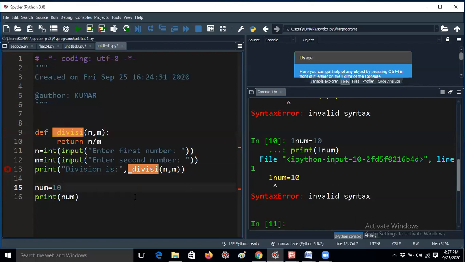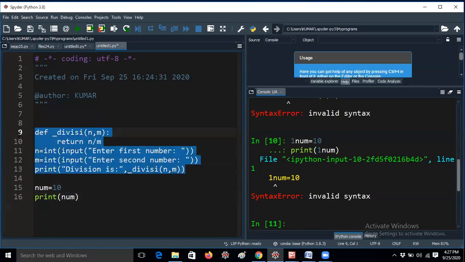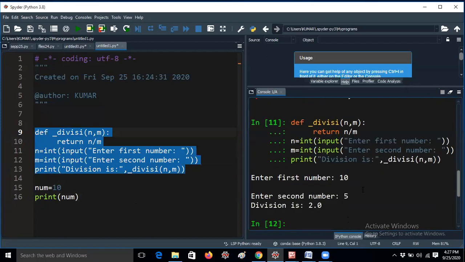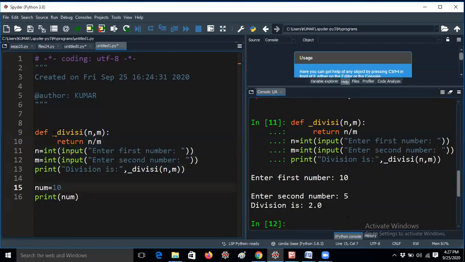Now I am running the program. It works, because underscore is allowed as the first character. That is the identifier rule. You have to remember all these concepts, because we are entering into deep learning. We are covering all the topics in a detailed manner, right? Anyway, fine. Thank you guys.